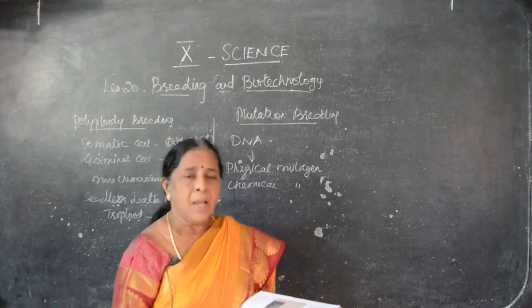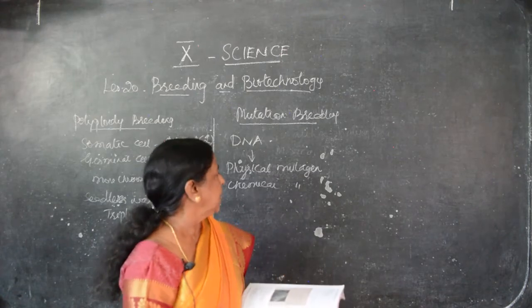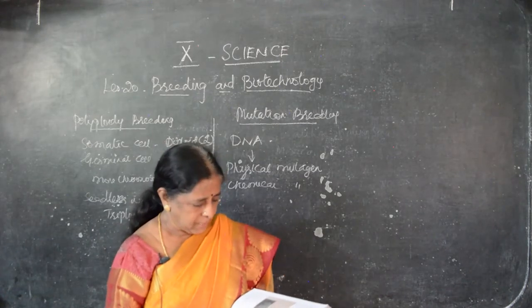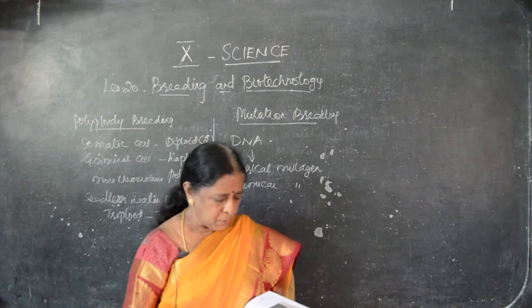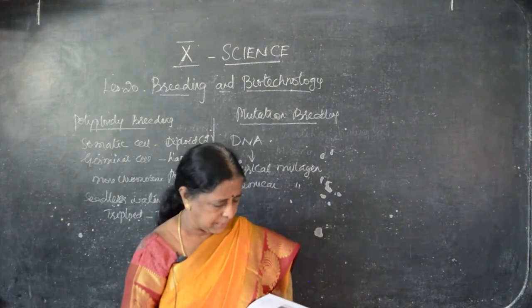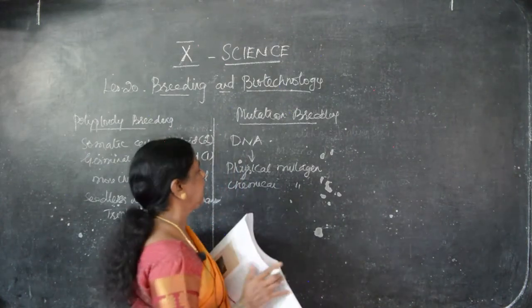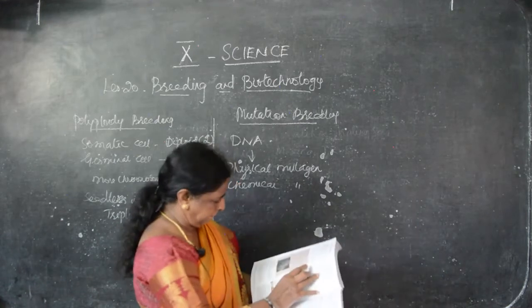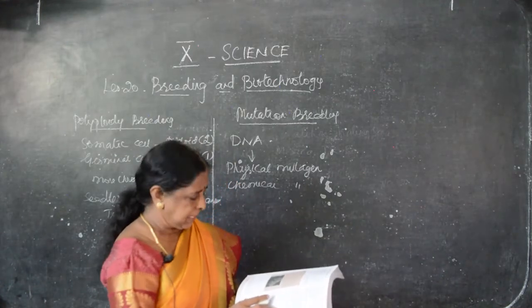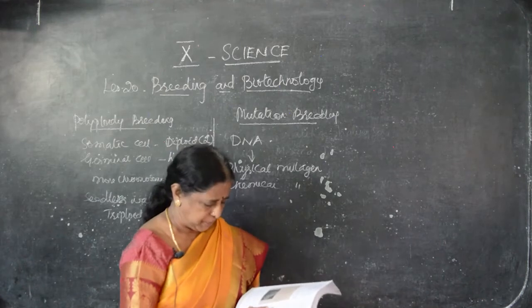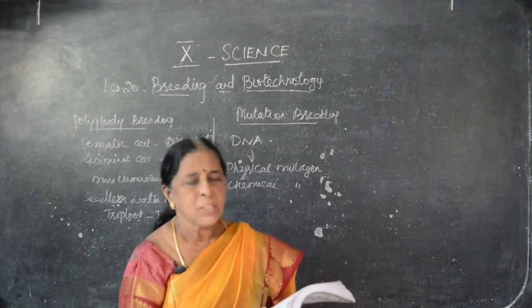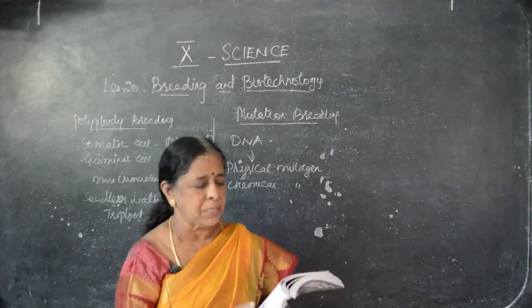X-rays, alpha, beta, gamma rays are all known as mutagens. There are also chemical mutagens that induce mutations because of chemical applications, for example mustard gas and nitrous acid. These are the things which bring about changes in the mutation. Now, the achievements of mutation breeding. What are the things we achieved?